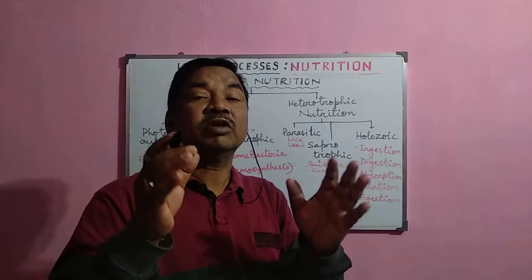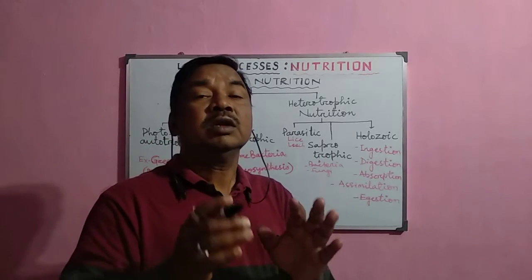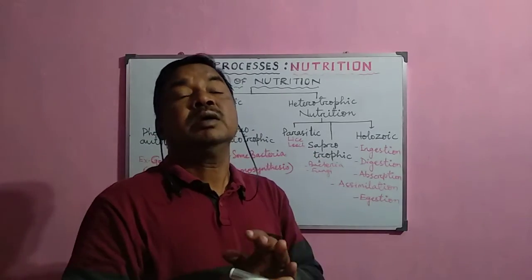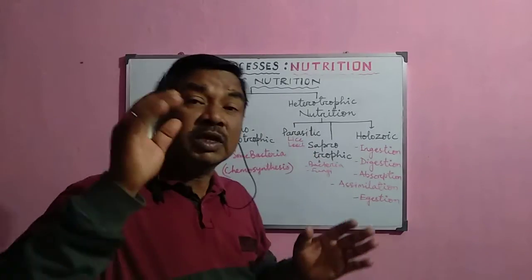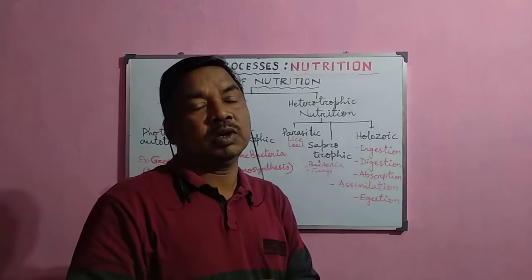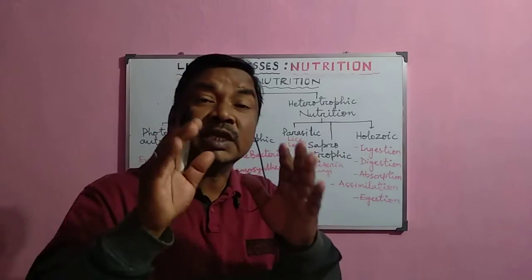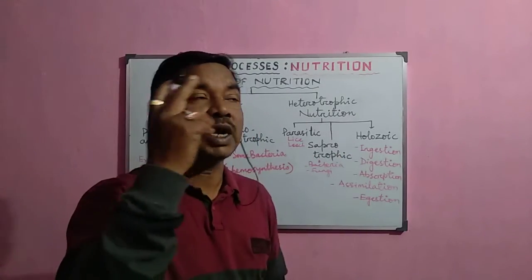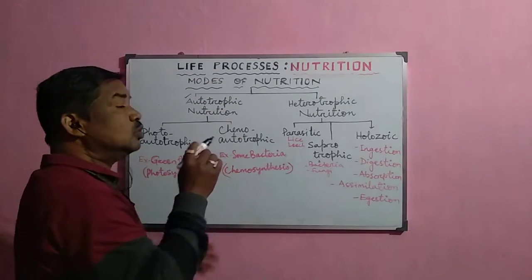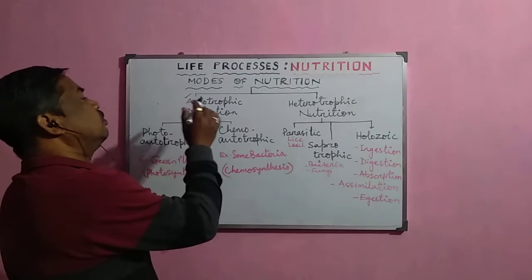Their modes or methods of nutrition are no doubt different, but we shall not study each and every process of nutrition of each and every individual species of organism. So that is why the modes of nutrition are basically divided into two categories. The first one is the mode of nutrition in which the organisms prepare their own food material.